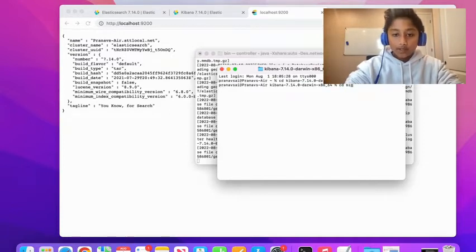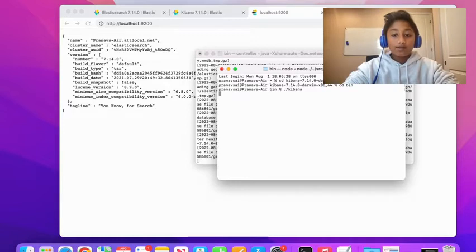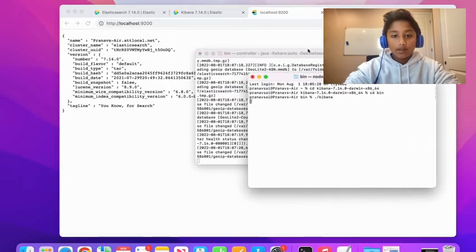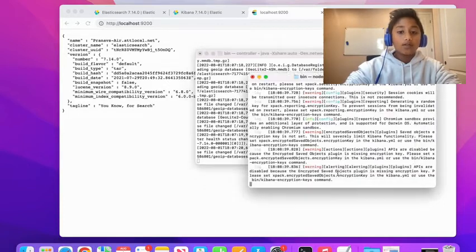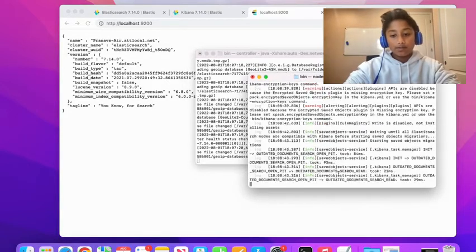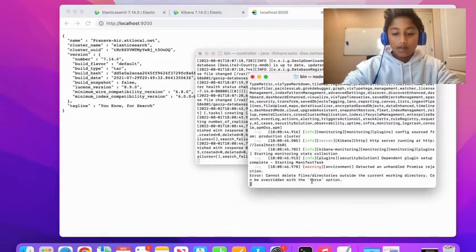Now we can just cd into our bin, and the same thing, we just run ./kibana. This is going to run Kibana. Make sure that you run Elasticsearch before Kibana, and don't close Elasticsearch while this is running, because it will not work, because this is your server.